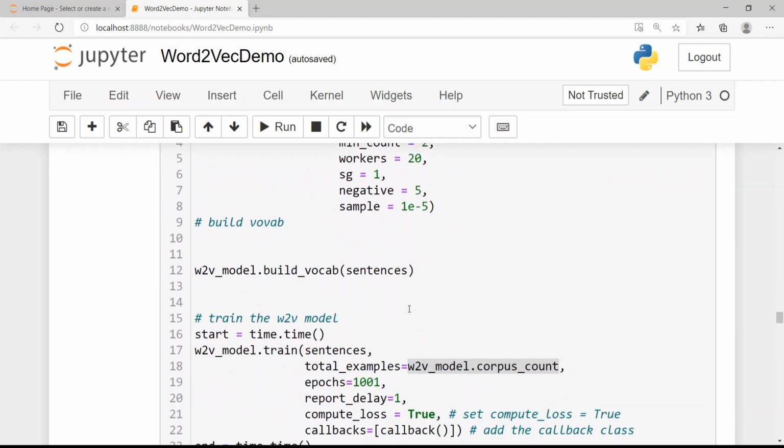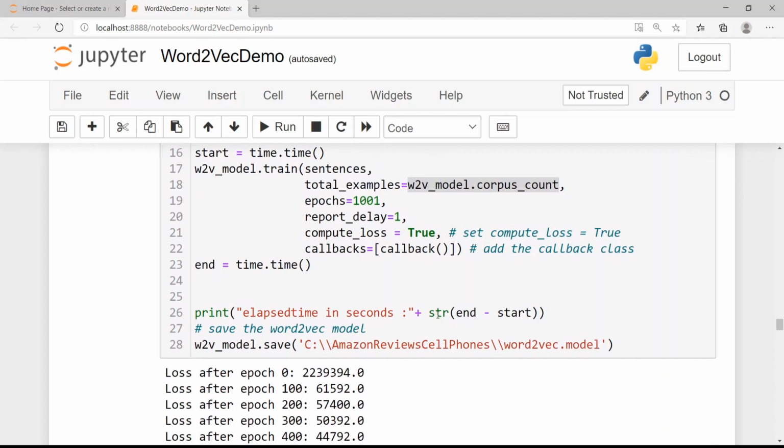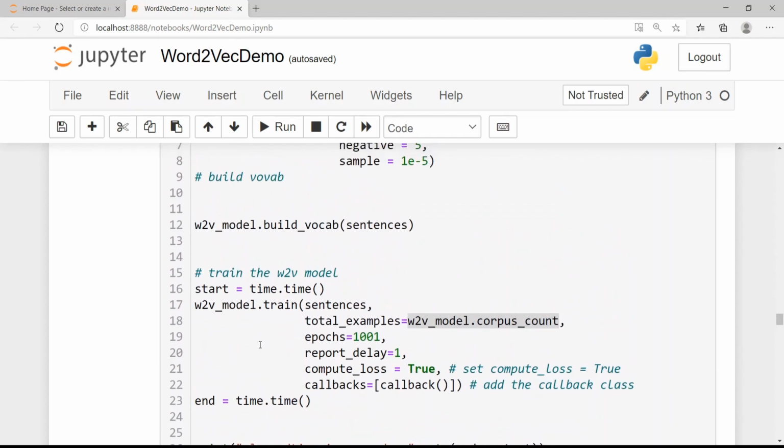This is enabled by using a callback class and by saying compute loss equal to true. Report delay is by default set to 1 second, which is the delay used for printing this compute loss for the model. I also track the time required for training this GenSim word2vec model.